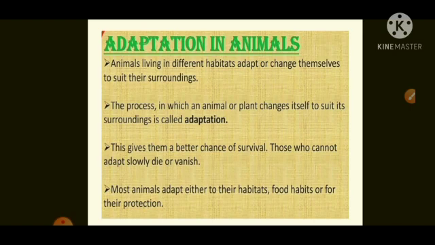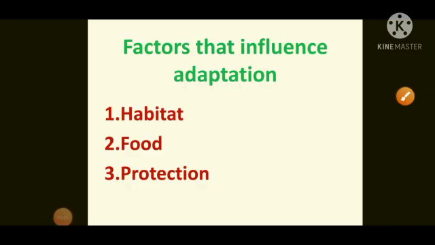Adaptation. This gives them a better chance of survival. Those who cannot adapt slowly die or vanish. Most animals adapt either to their habitats, food habits, or for their protection. These are the factors that influence adaptation.